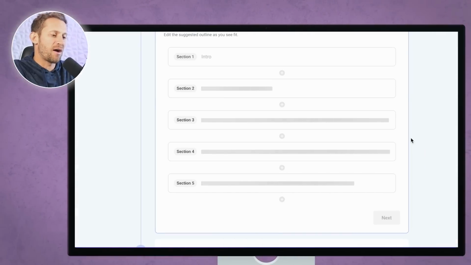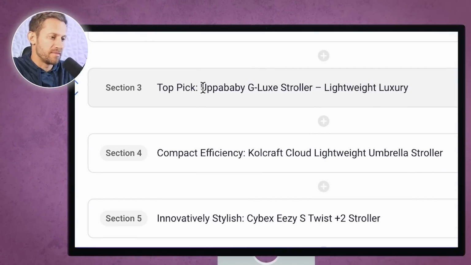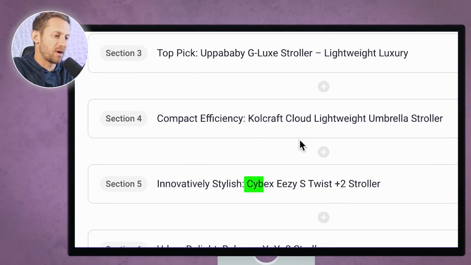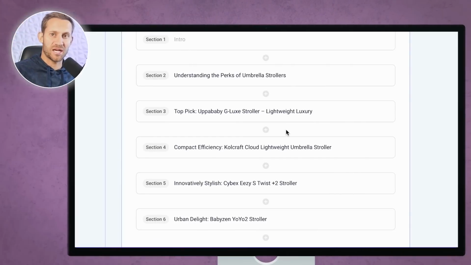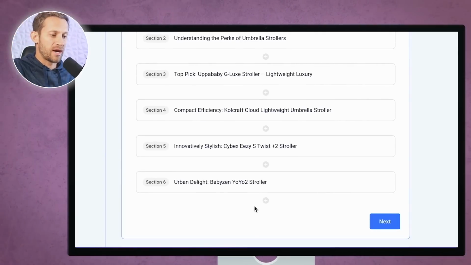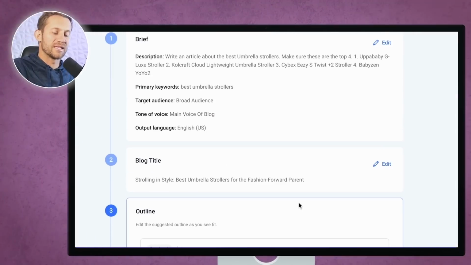Now next, it's going to give you an outline, and it's really, really cool because you're going to see right here in the outline, what it's gone and done is it's gone and filled in the blanks, right? We told it we wanted to make sure to have the UPPAbaby G-Luxe, we wanted the Cybex, we wanted the Colugo, and so it says, okay, these are going to be the main sections of my article. Now I can go in and I can add any more sections I want. I can say, oh, add this stroller or add this stroller if I don't feel like it's giving enough detail, or I can say, hey, can you write a section about what makes a stroller good or something like that.